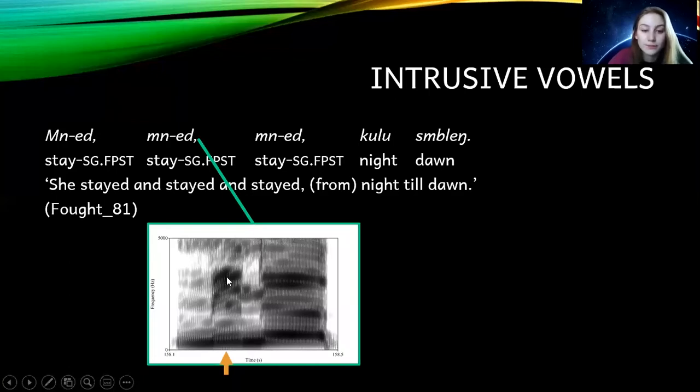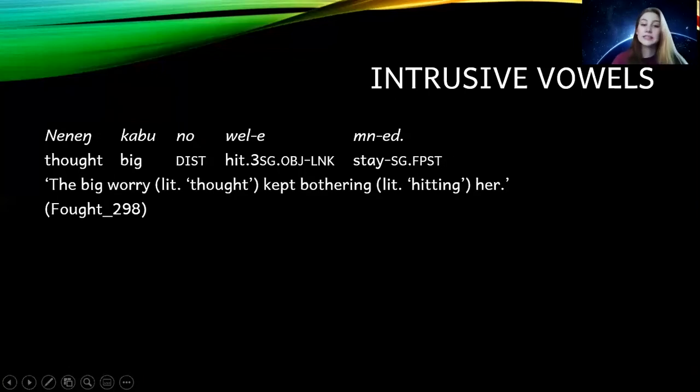you can see the formants. And then in this example, let's look at the same word maned, but in this example, it is not produced. It is omitted in this word. So let's take a listen.